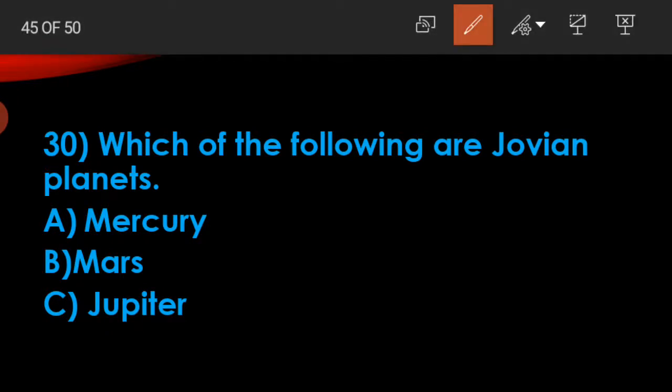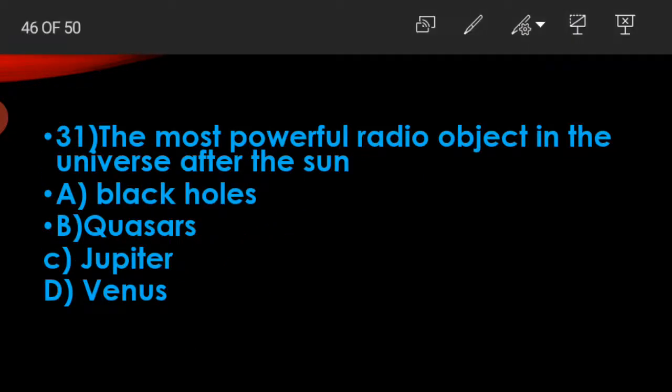Next question. Which of the following are Jovian planets? Mercury and Mars are terrestrial planets. Only one option is Jupiter. Jovian planet is Jupiter, a gas planet. The most powerful radio object in the universe after the sun is: black holes, quasars, Venus, or Jupiter. Correct answer is Jupiter.